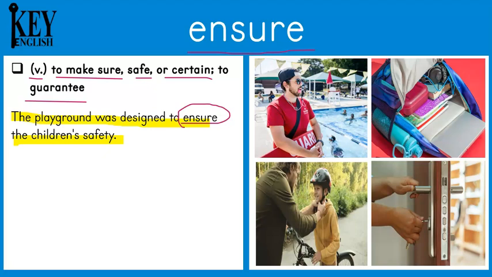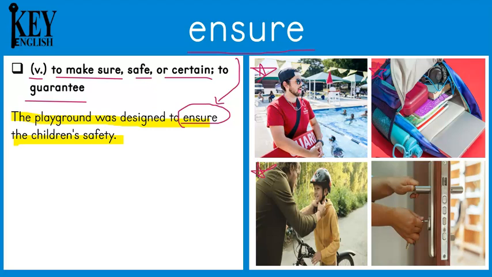So that's why we use this word insure when we want to say we are making sure something is true or correct. Another example would be, the lifeguard watches the pool to ensure everyone's safety. Or I could say, please check your backpack to ensure you have your homework.